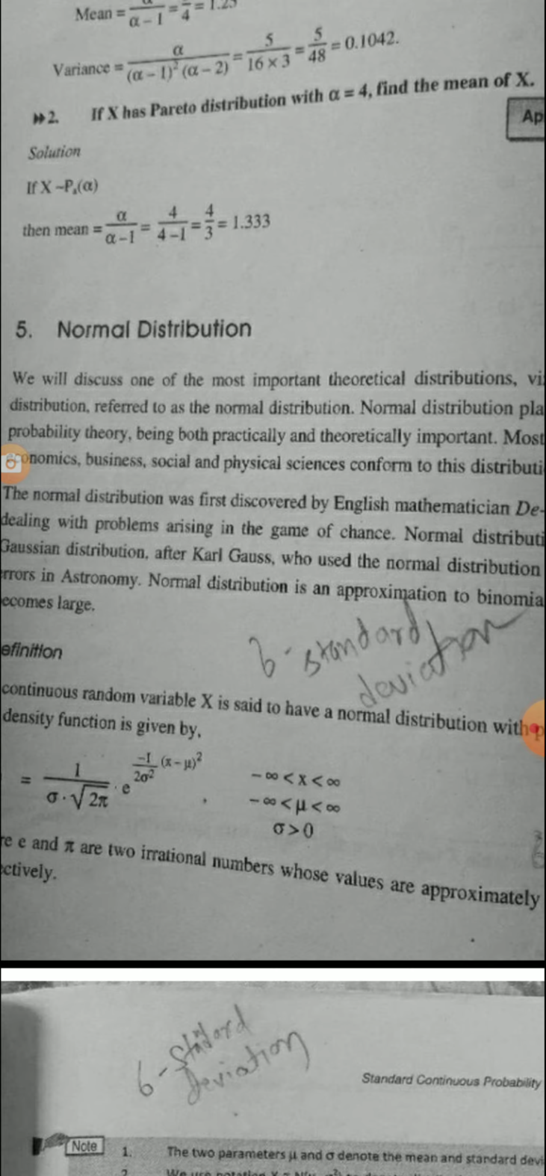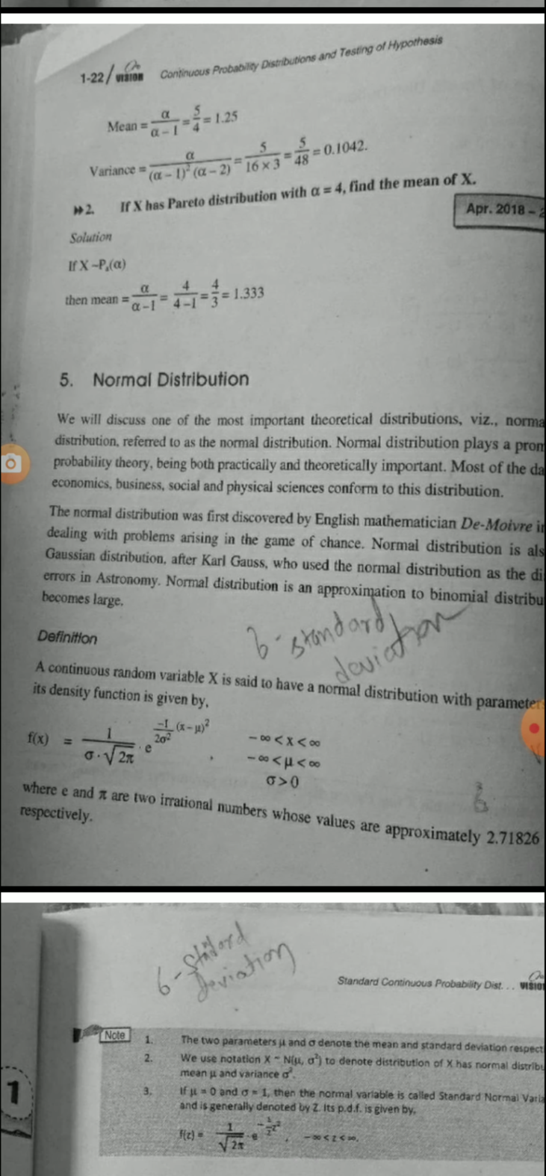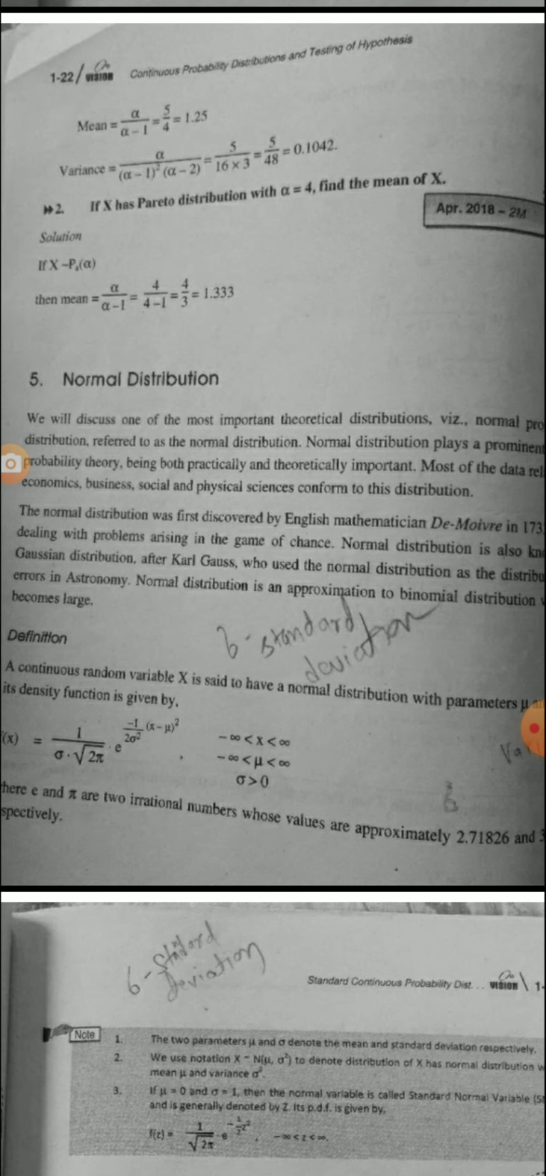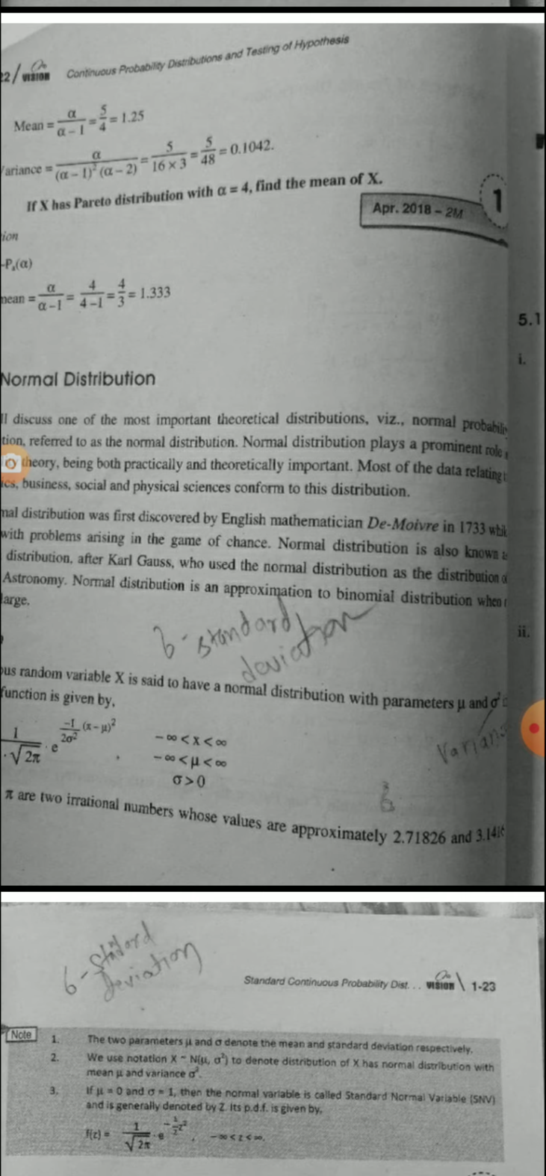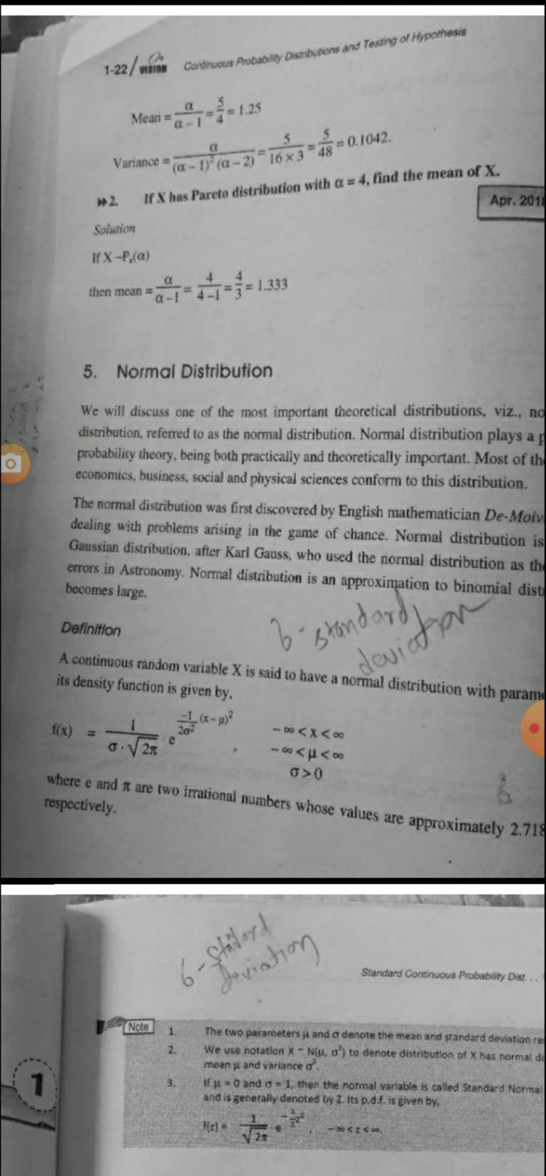Next point is normal distribution. The definition of normal distribution: a continuous random variable x is said to have a normal distribution with parameters mu and sigma square if its density function is given by f(x) equals 1 upon sigma into root of 2 pi into e raised to minus 1 upon 2 sigma square into (x minus mu) square, where minus infinity less than x less than infinity, minus infinity less than mu less than infinity, sigma greater than 0,